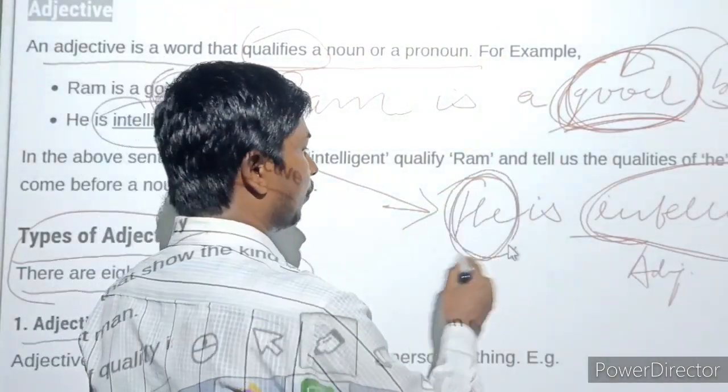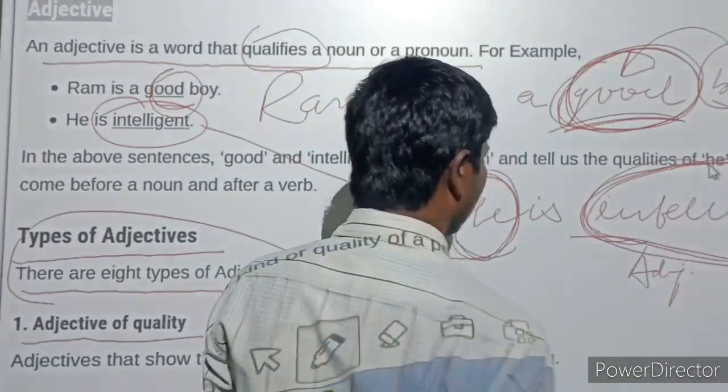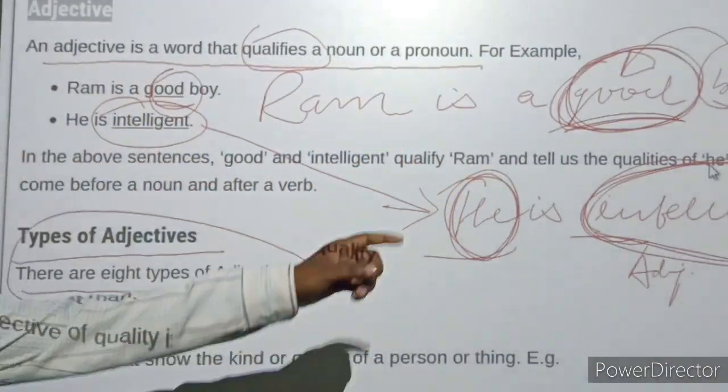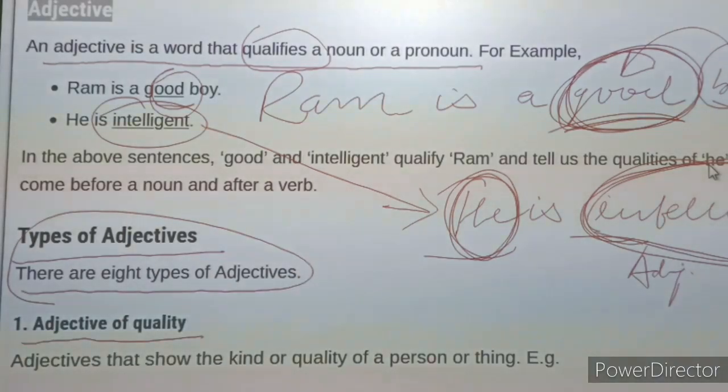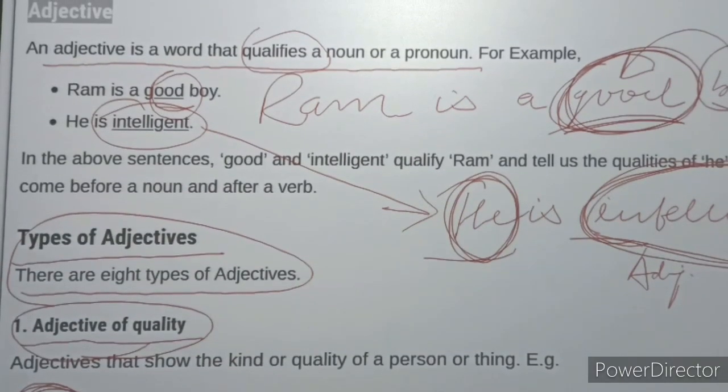Here he is the pronoun, and it is described by the word intelligent. Intelligent is an adjective of quality. Here is also an honest man. What type of man he is? He is an honest man. And this is the adjective of quality.